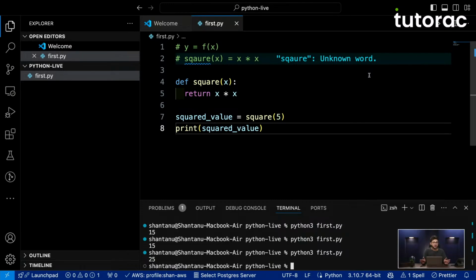Python has the idea of conditional programming, just like any other programming language, but it is slightly different. Python does support the idea of if and else, but it does not support the idea of switch and case. At least in the latest version of Python released as of now, it does not support switch and case so far. So we will see conditional programming with the ideas of if and else if statements only. Let's go ahead and see how we can do it.